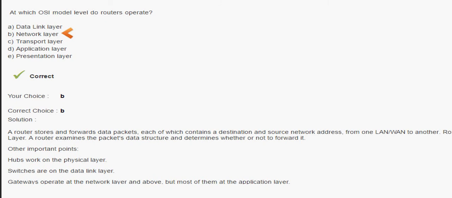So throughout there may be a number of routers available, and this is the network layer. At the network layer, all the routers operate. This is what actually the network layer in the OSI is.